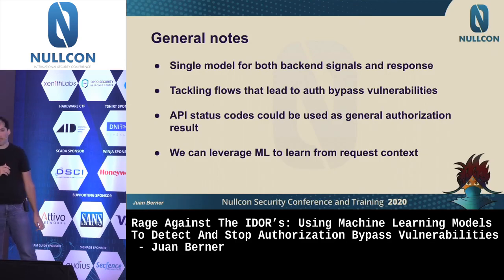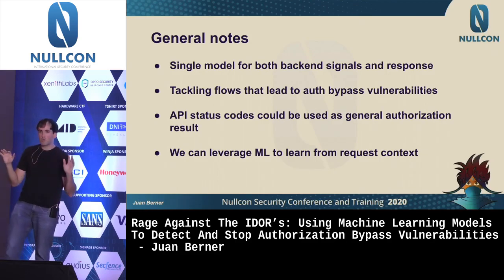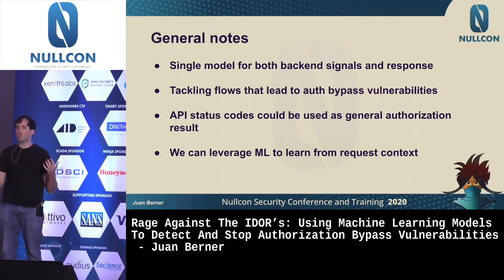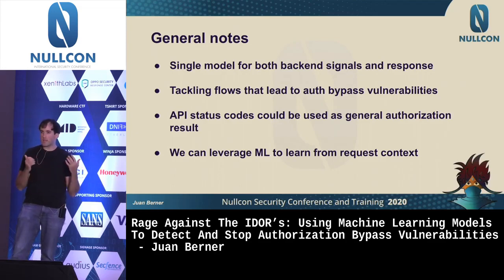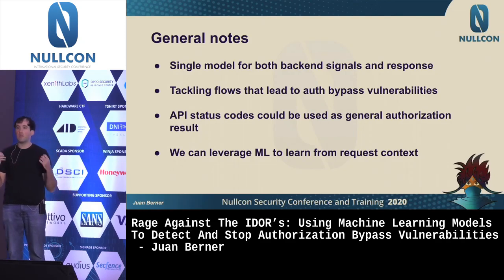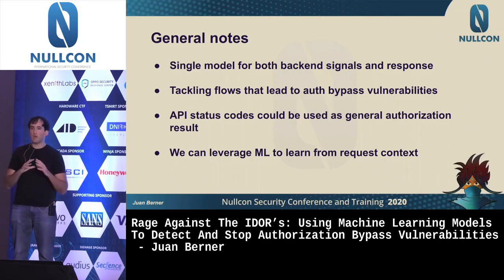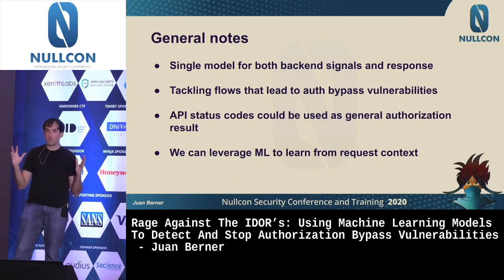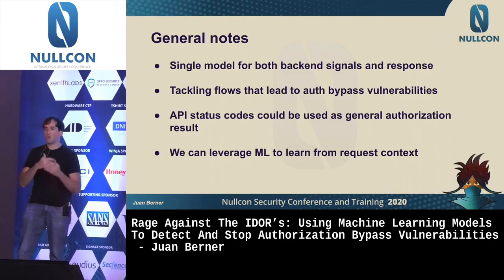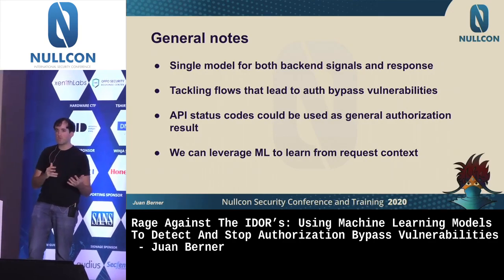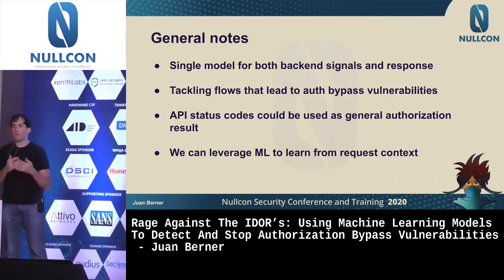And I mentioned the API status code. And as a general note, what I would take from this is that we have a lot of information in our requests. It's not normal for people to actually use it, but it's very valuable. And if there's something that machine learning models excel at, it's getting a lot of information and learning from it. And if you think about all of our security, at least in application security, what we're trying to achieve is that applications continue to behave as we expect them to behave. And in most cases, this is going to be the correct way of behaving, or the normal way of behaving. So that's information that you can leverage to detect not just authorization bypass, but other types of vulnerabilities.